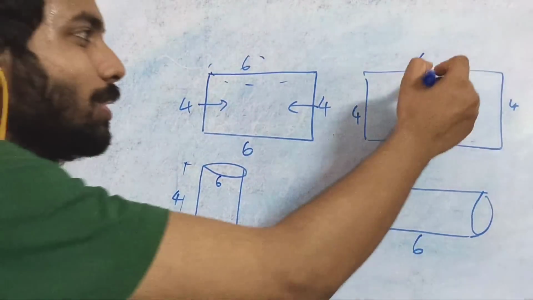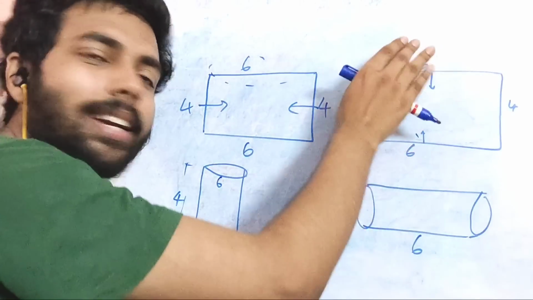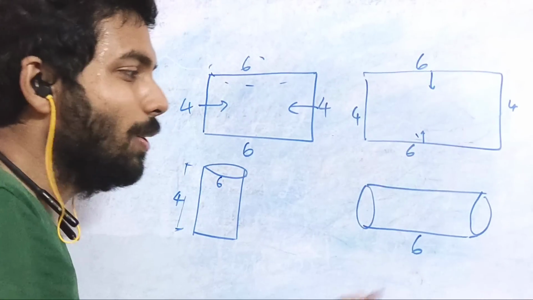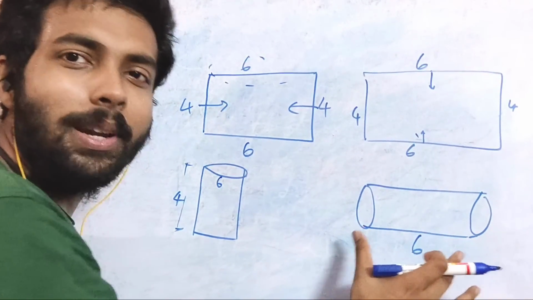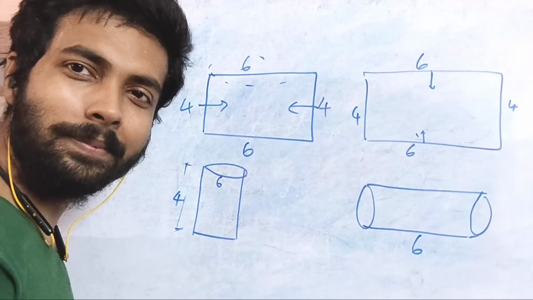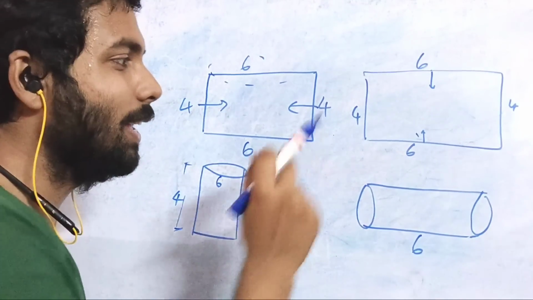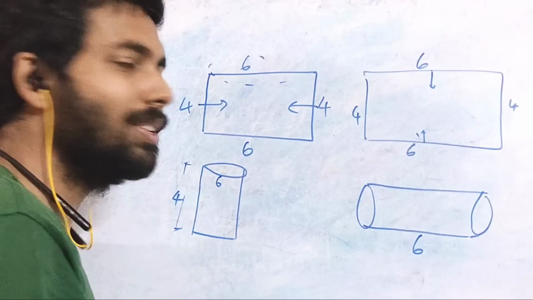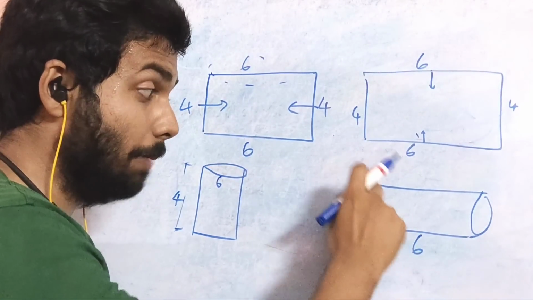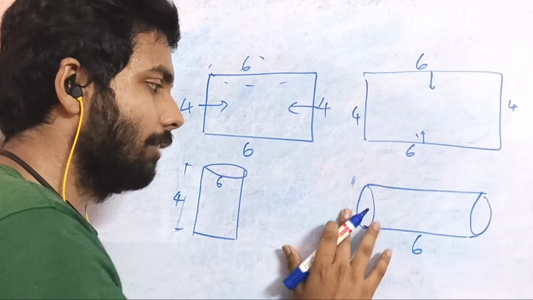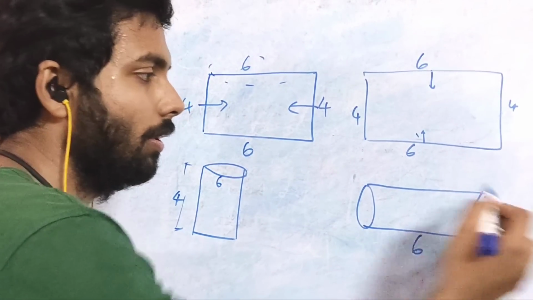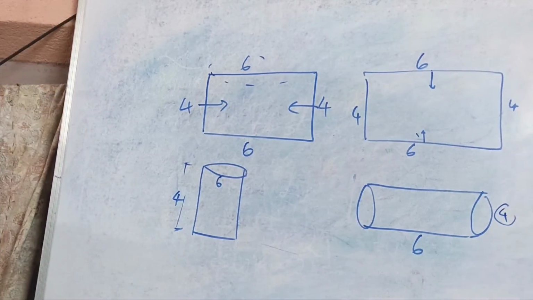Similarly, if you take this side and fold it, as you are doing here, this particular side, this particular length, that will be 6. That will be what? 6, right? So, and this particular length is going to be 4. So the perimeter of this circle will be 4. Got my point? The perimeter.